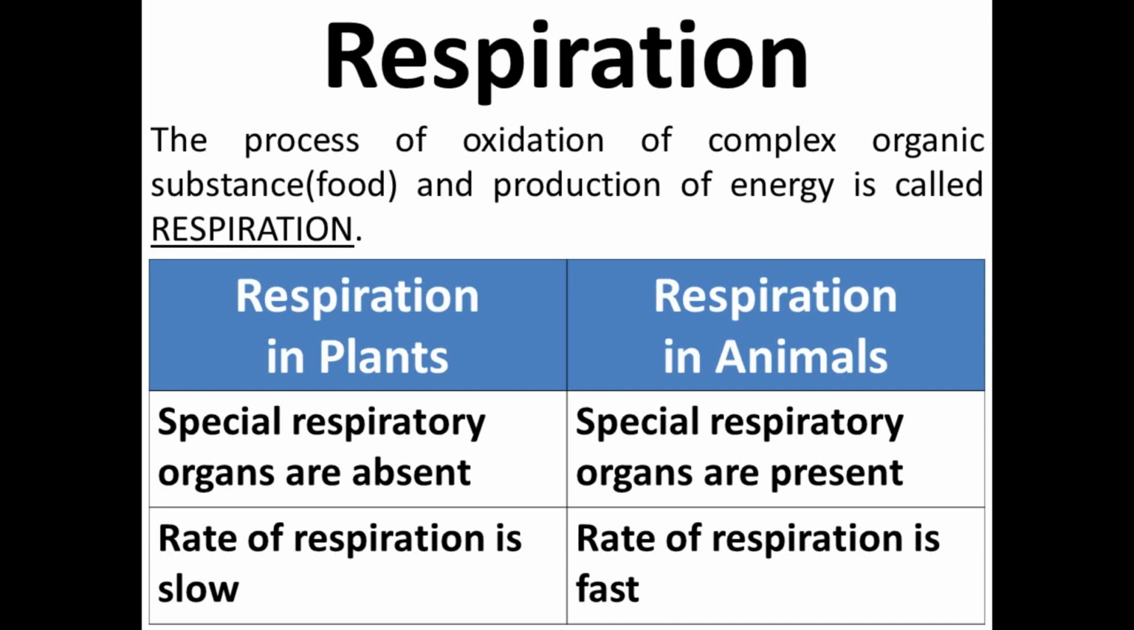In case of plants, there are no special respiratory organs, but in case of animals, there are special respiratory organs. As we know that plants require less energy, so the rate of respiration in plants is slow, but in case of animals, because they require a lot of energy, the rate of respiration is fast.